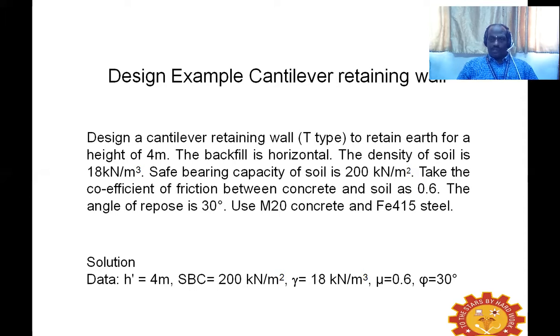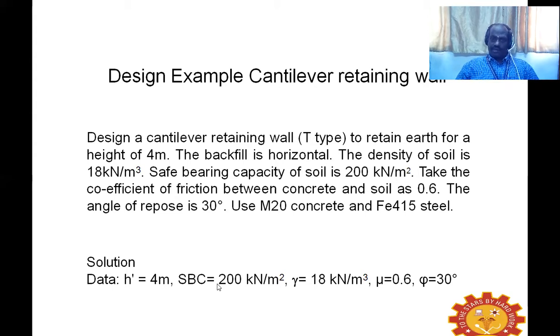In this, we can see that above the ground level, the retaining wall is required to withstand a soil mass of 4-meter height. And the backfill has no surcharge, which is what is mentioned as horizontal. And the density of the soil is given as 18 kilonewton per cubic meter, and the safe bearing capacity of the soil is also given.